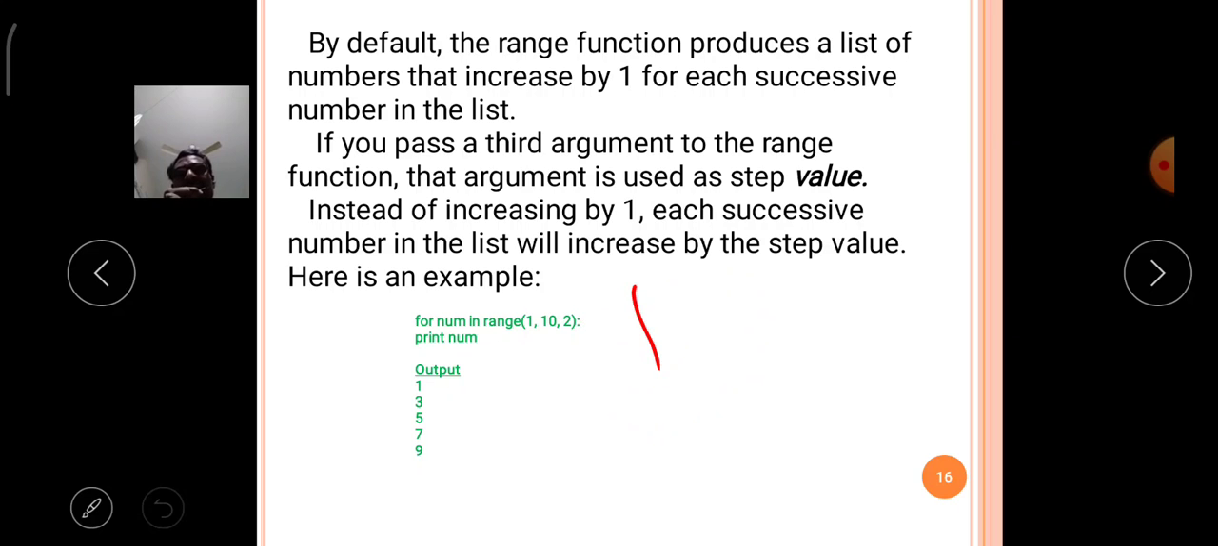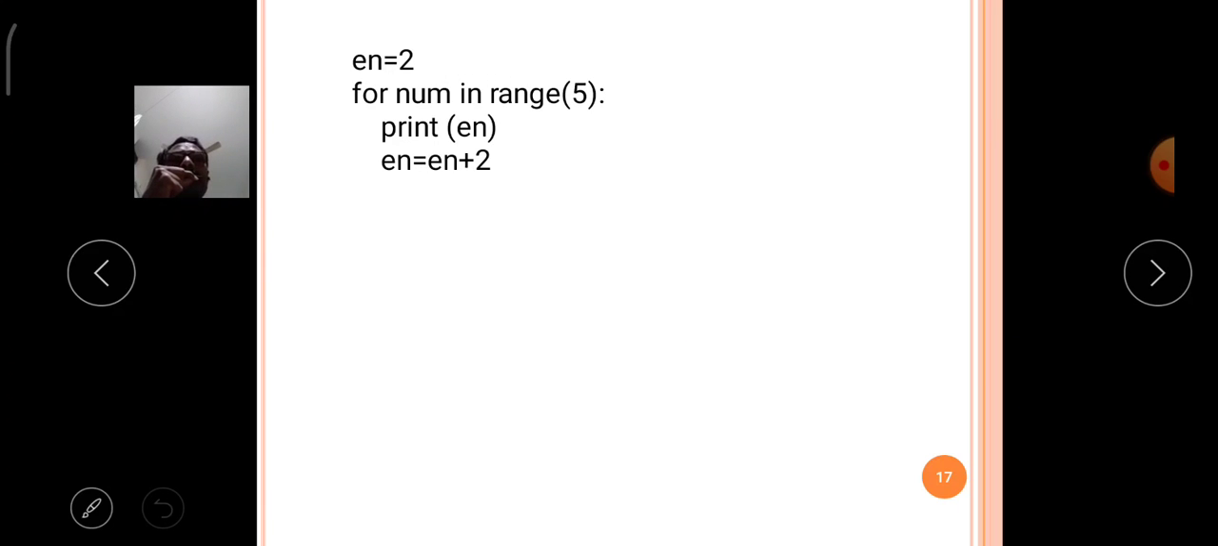Like that, the range function is a very useful function while you are constructing for loops in the Python language. Okay, then comes one example, that is an even number series.